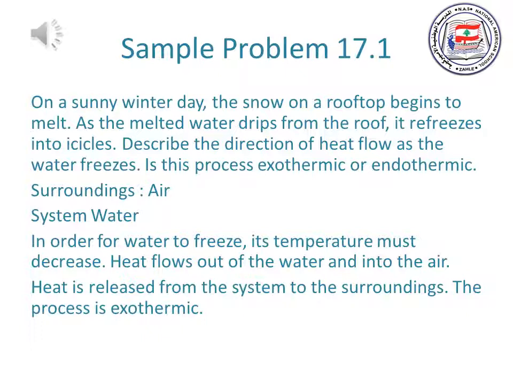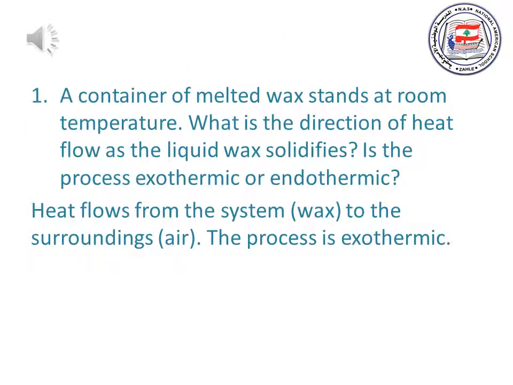First, let's identify the system and the surroundings. Surroundings: air. System: water. In order for water to freeze, its temperature must decrease. So heat flows out of the water and into the air. Because heat is released from the system to the surroundings, the process is exothermic.